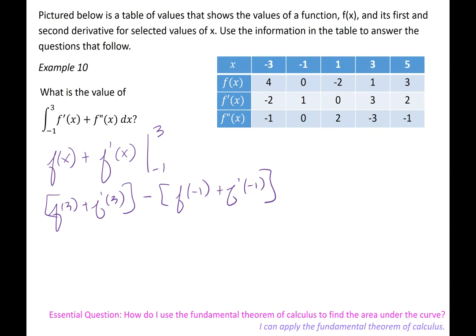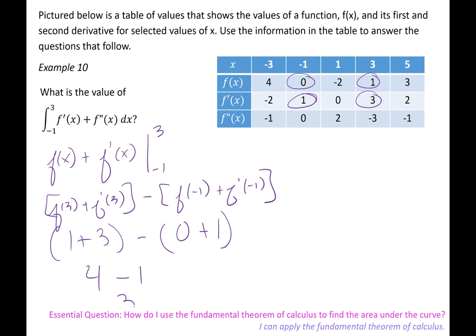So I'm going to find those values in the table. f of 3 is 1, and f prime of 3 is 3. f of -1 is 0, and f prime of -1 is 1. So we've got 1 plus 3 is 4, minus 1, which is 3.